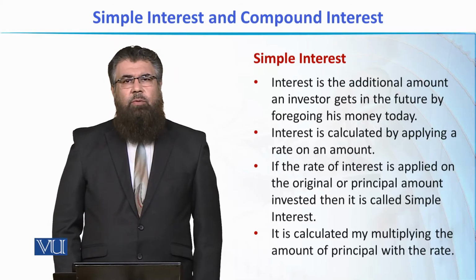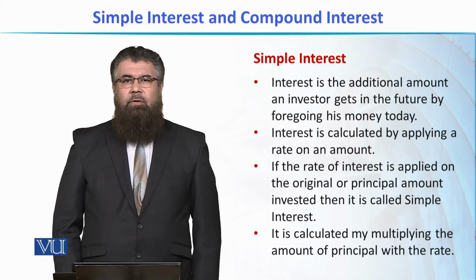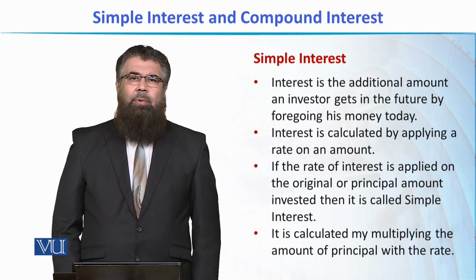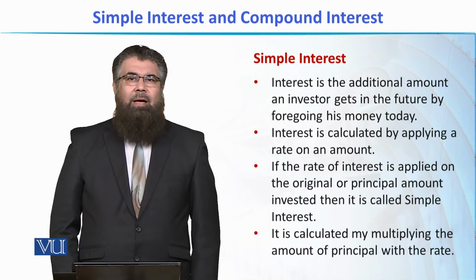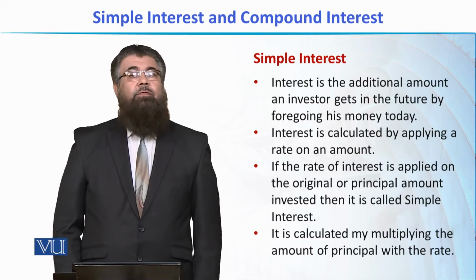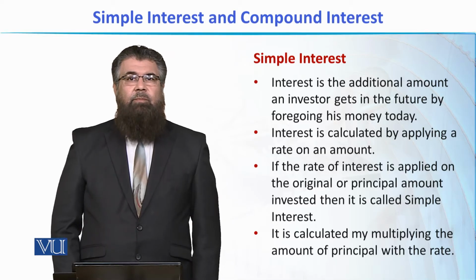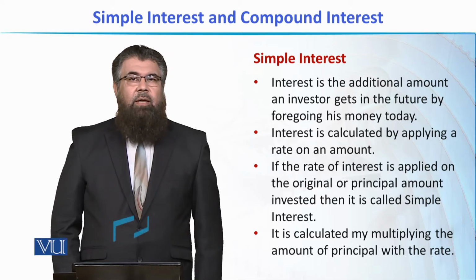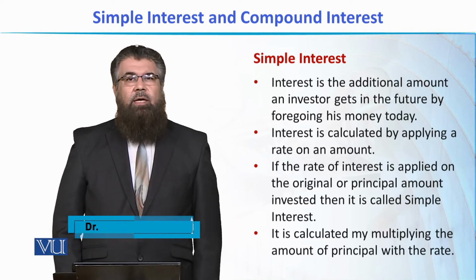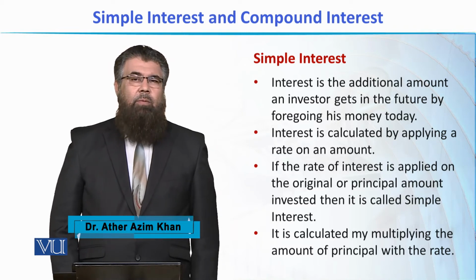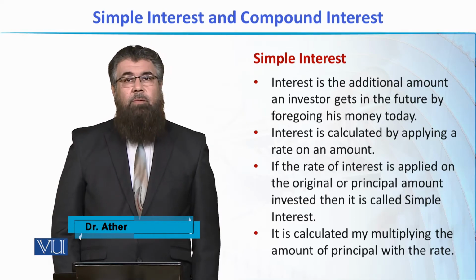First, we'll refer to simple interest. Why is it called simple interest? The reason is that in this case, interest is applied on the amount that we actually invest. That is called the principal amount that we invest. So, principal amount is the sum which is initially invested. Like if today I put 100,000 rupees in a bank account, this is the amount that I'm investing today. This is the principal amount.